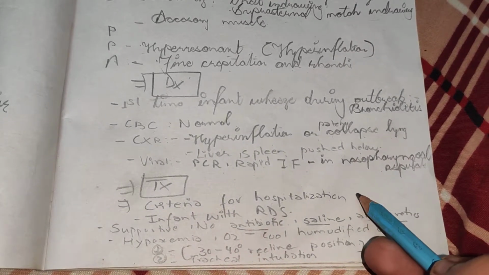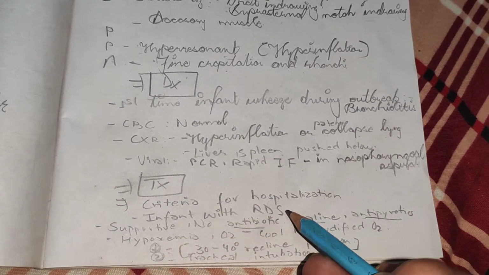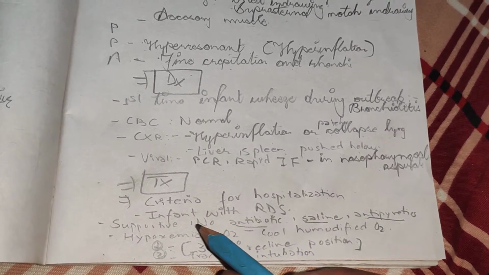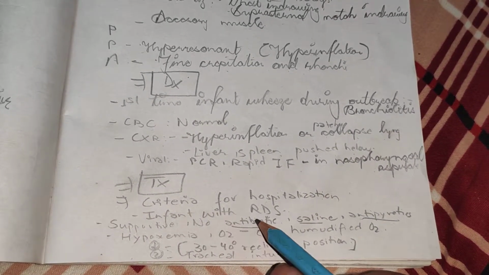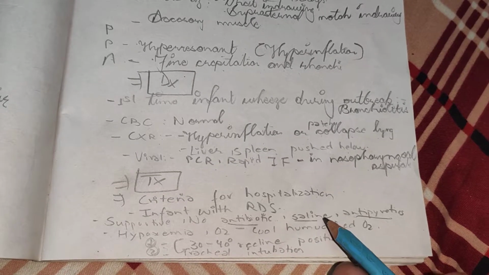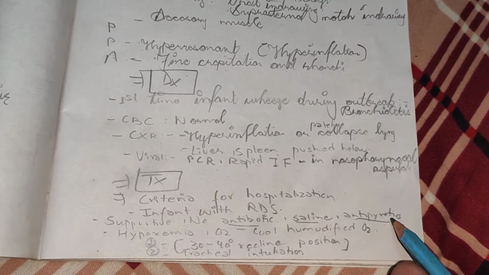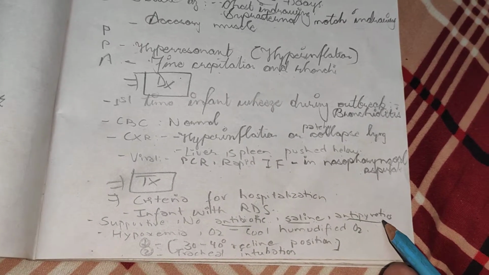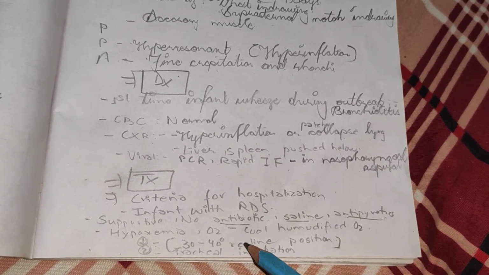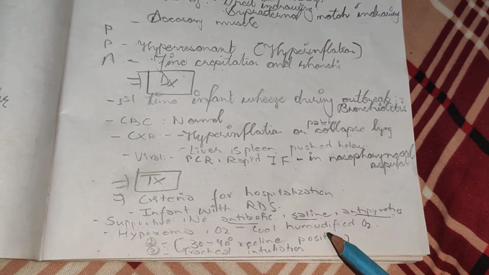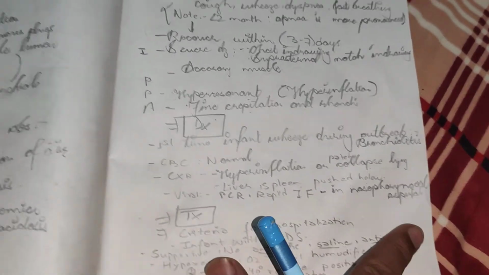What is the criteria for hospitalization? If the infant presents with respiratory distress, then the infant is hospitalized. Supportive treatment is given. No antibiotic is given for bronchiolitis. Saline infusion is given to balance fluid and electrolytes, and antipyretics to control the fever. The patient is kept in a 30 to 40 degree reclining position. If there is severe hypoxia, tracheal intubation is done.